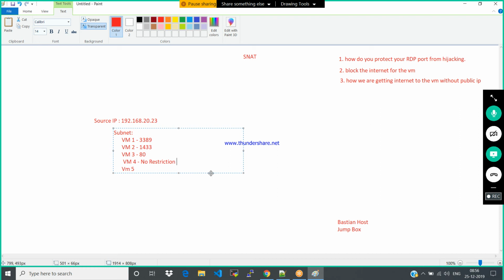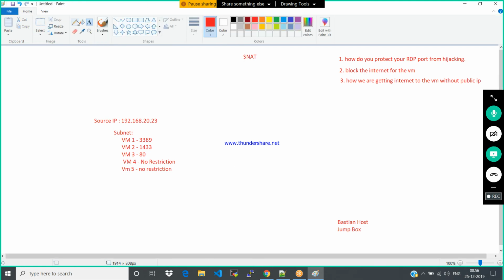No restriction is nothing but any IP address should be allowed to this machine. Again, no restriction. I mean to say this IP address should be allowed to these 3 virtual machines. For the 4th and 5th virtual machines, I don't have any concerns. Anyone can get access.